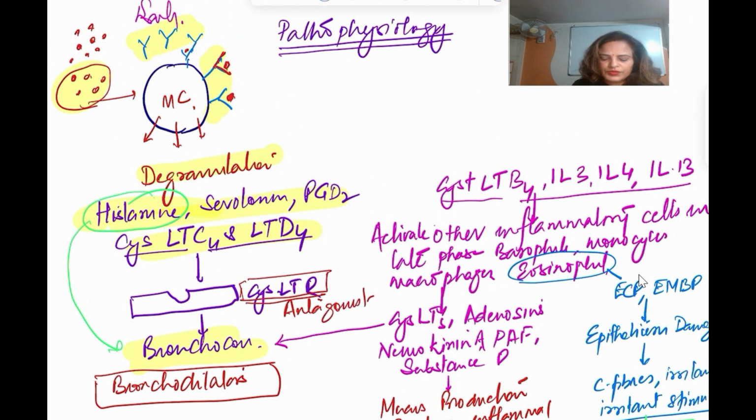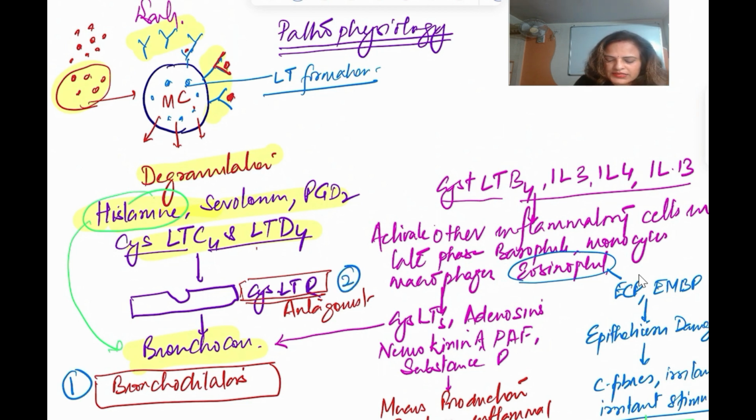Cysteinyl leukotrienes C4 and D4, where are they formed? They are formed here, so we can inhibit the formation of leukotrienes. So number two is the cysteinyl leukotriene receptor antagonist, or you can say leukotriene modulator.